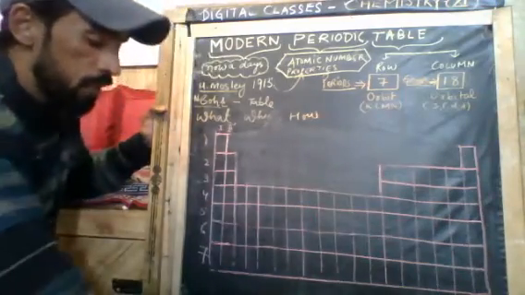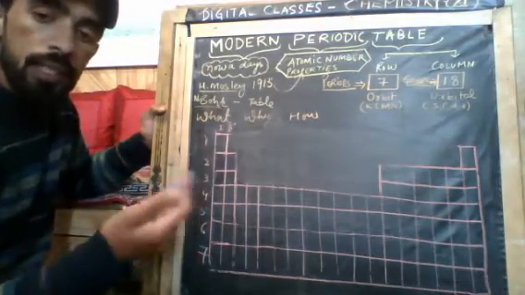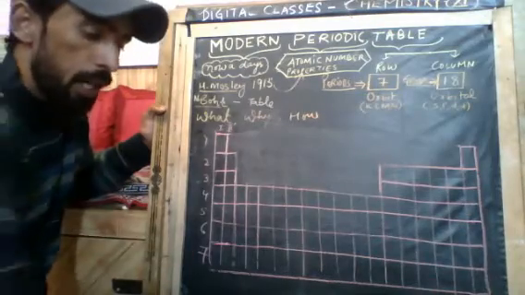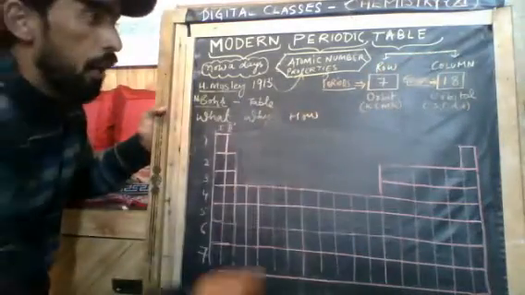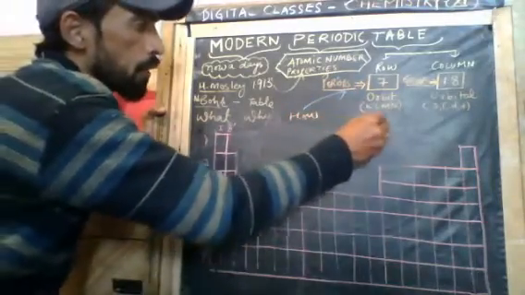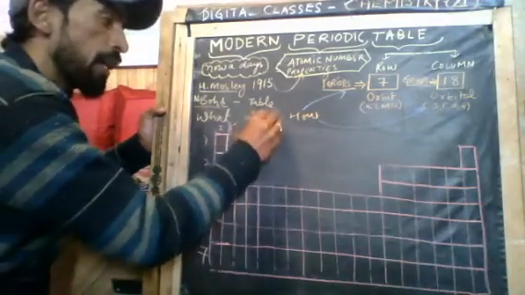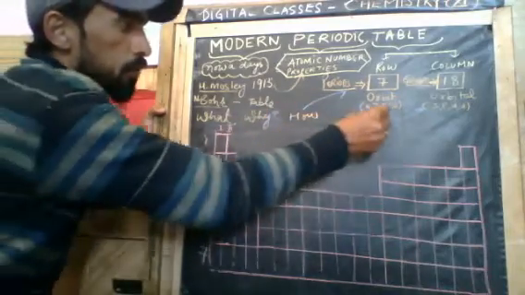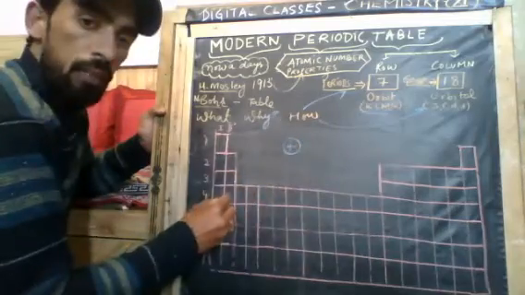Dear students, when the periodic table was about to be framed, it was designed by IUPAC, the International Union of Pure and Applied Chemistry. At that time it was known that rows and groups would make the table. Now the question is how the rows came to be 7 and how the groups came to have 18 columns. The reason is given by why there are 7 periods and why there are 18 groups. The 7 periods are basically made up of orbits. You studied orbits, we studied the structure of the atom.